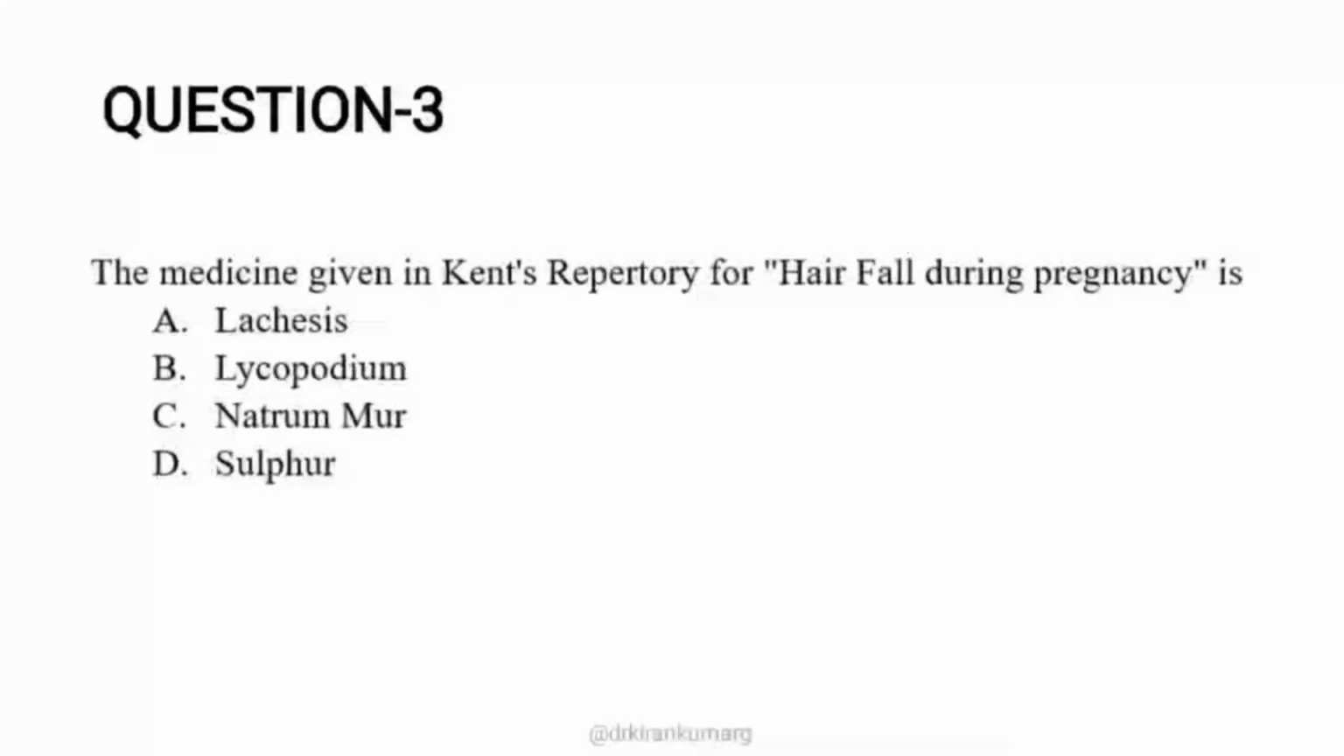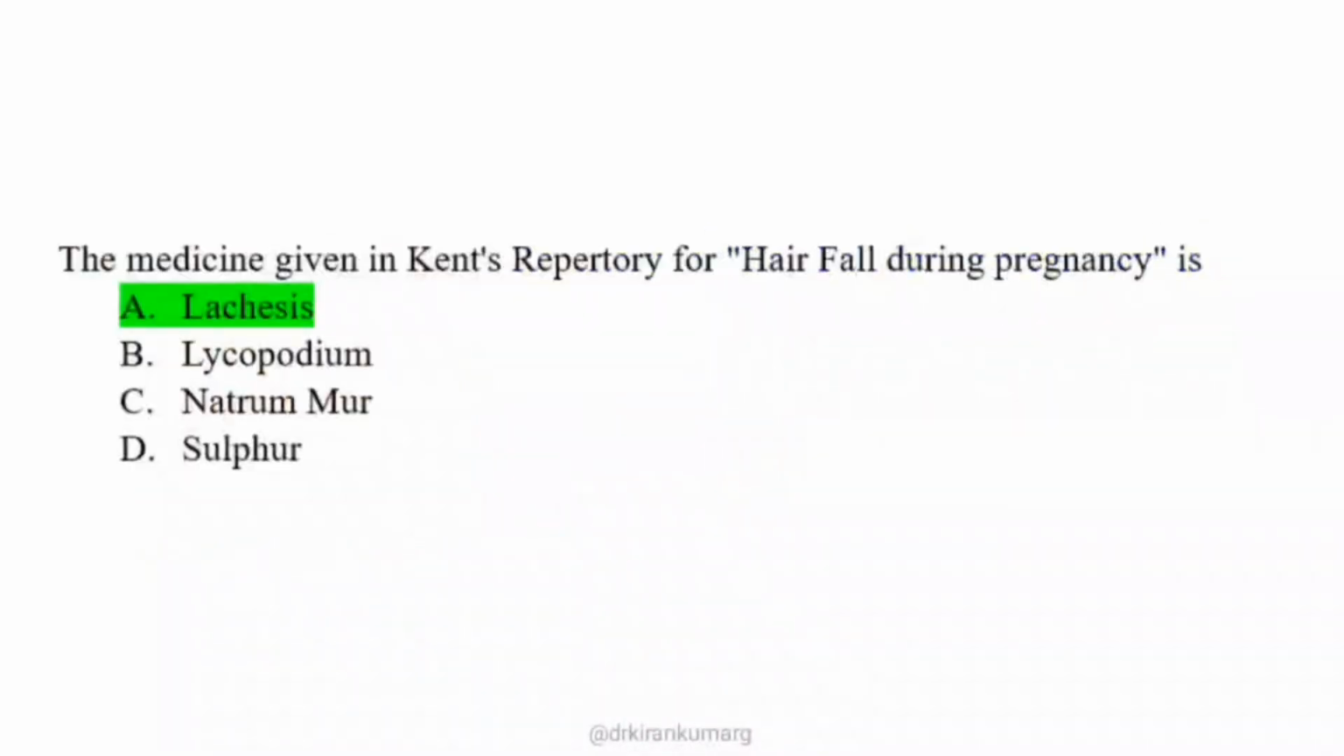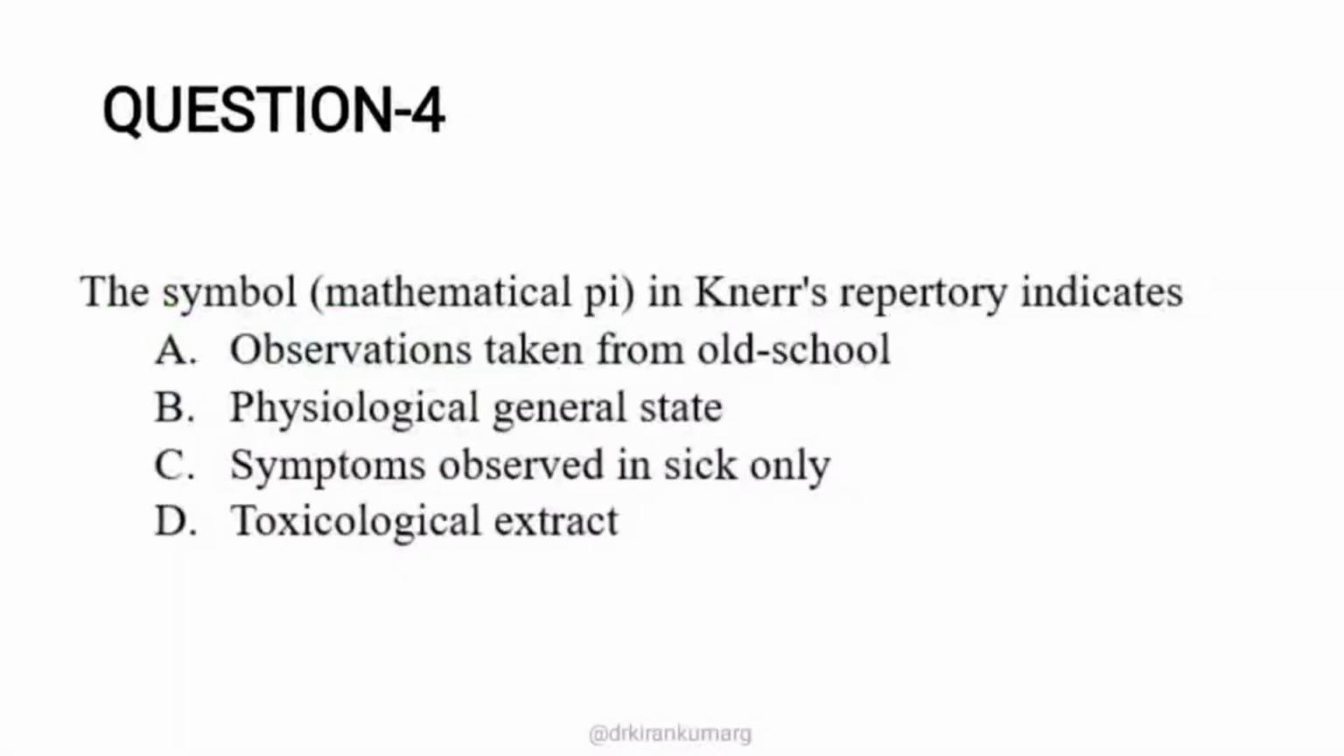Okay, so if you answer this question, there are chances you might get this answer wrong. The only remedy in Kent's repertory under head, hair falling, pregnancy during. Pregnancy during is the sub rubric here. Under that you have only a single remedy, Lachesis. So option A, Lachesis, is the right answer. Moving on to the next question.